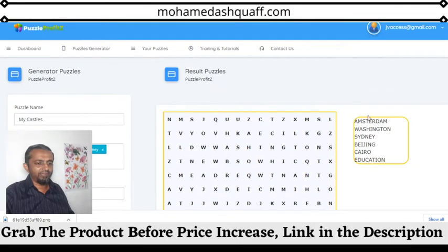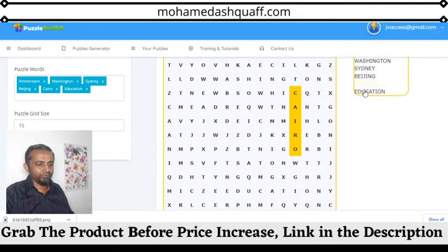Now here you can see these are the words in here. These are the words they have to find. And if you want to do it online, you just have to click here, then it will show where those words are. But we are not going to do it online. The people have to buy this book, and they have to find the puzzles just for fun.